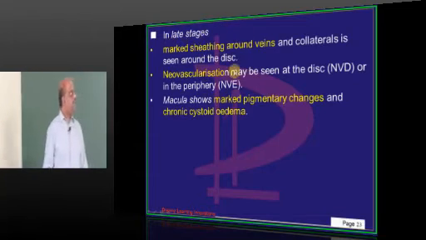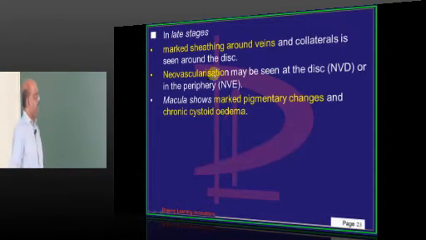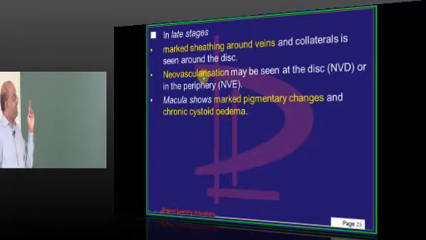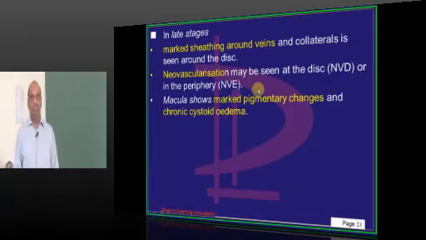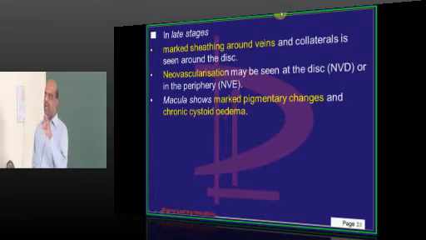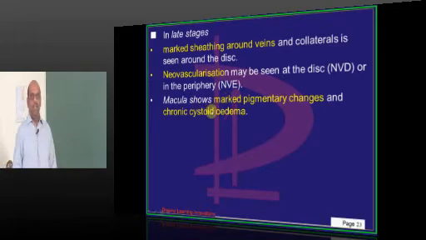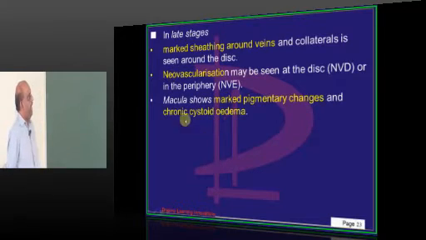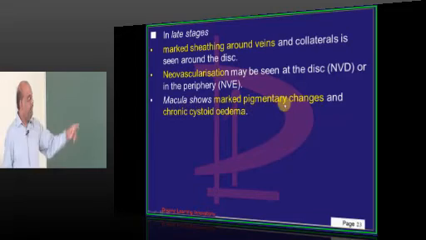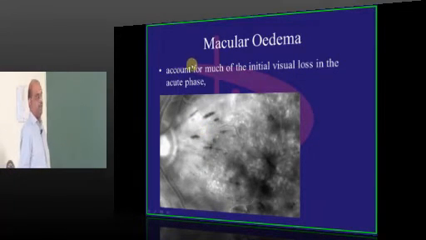Now in the late stages, there is a lot of sheathing developing around the veins, and now comes a very, very important question. At the optic disc, there is a lot of neovascularization which will be developing, even in the periphery. And the macula will show pigmentary changes and cystoid edema in this case.